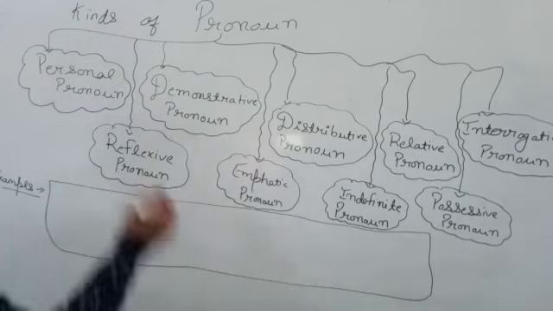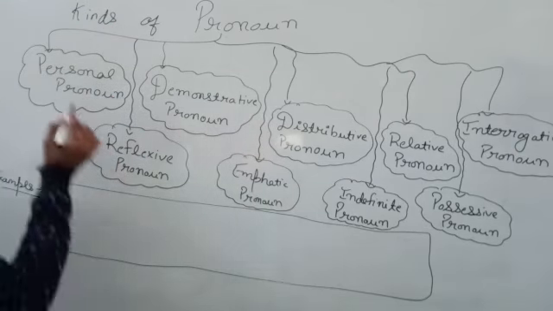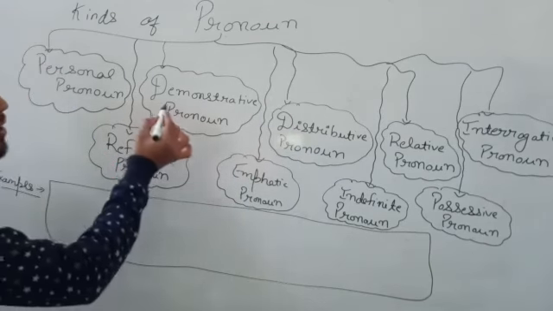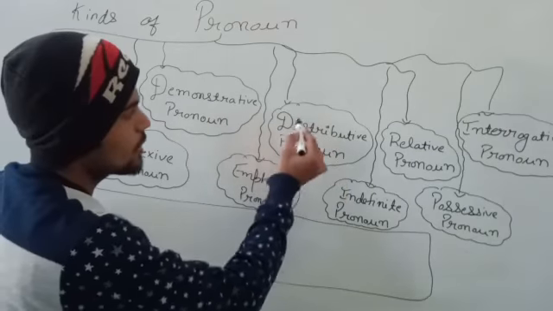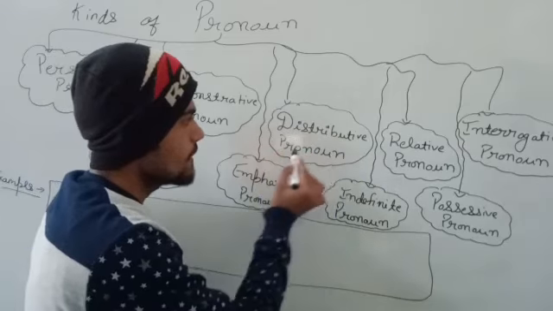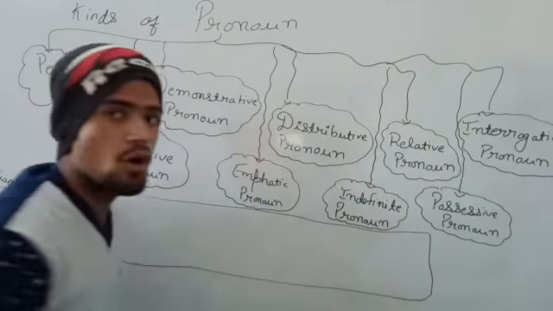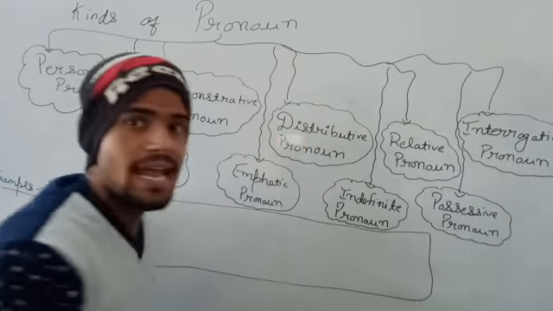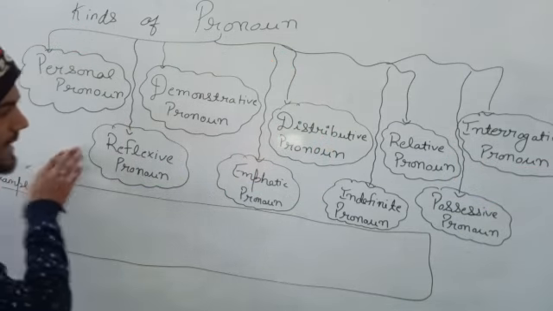The name of the first is personal pronoun. The second is demonstrative pronoun. The third one is distributive pronoun. The fourth one is relative pronoun. The fifth one is interrogative pronoun. And the sixth one is reflexive pronoun.